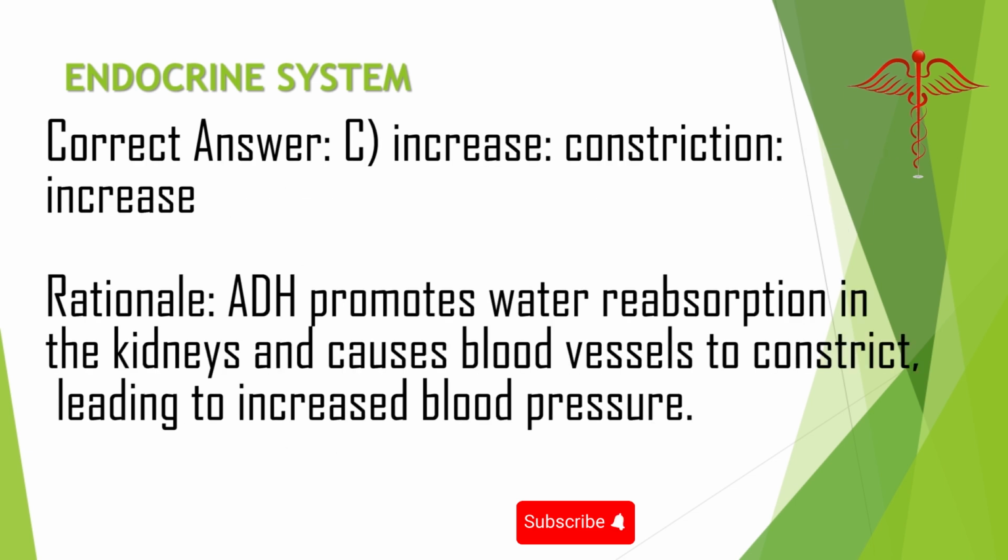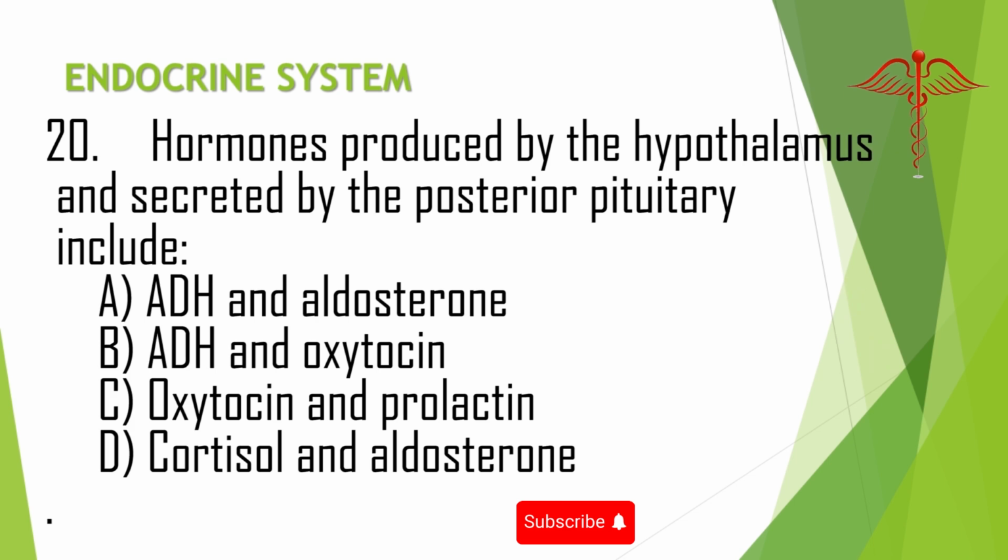Correct answer: C. Increase, constriction, increase. Rationale: ADH promotes water reabsorption in the kidneys and causes blood vessels to constrict, leading to increased blood pressure.